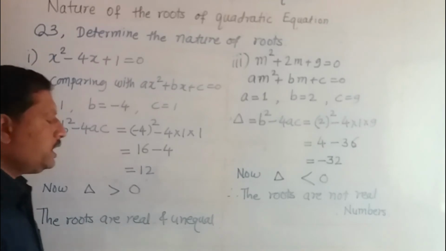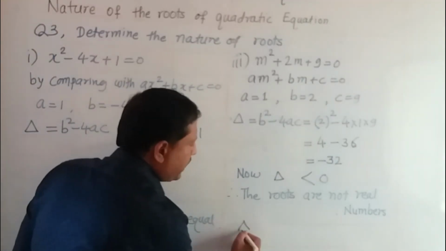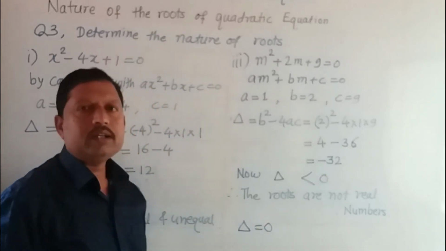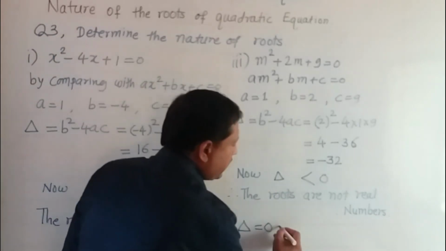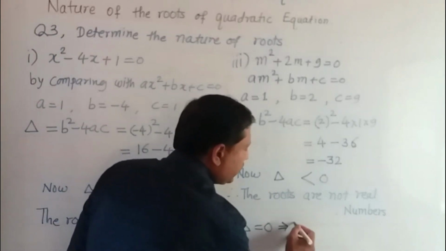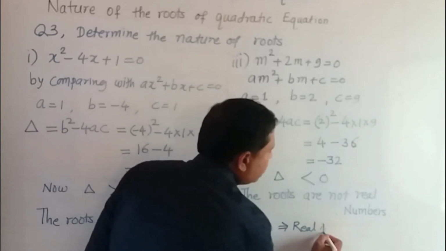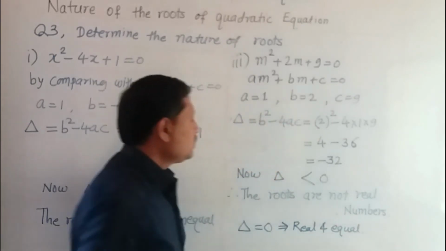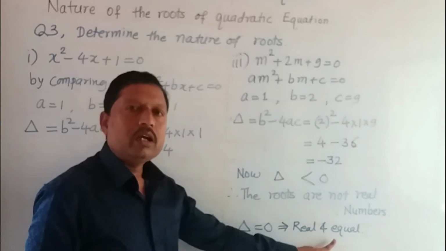Now the third condition is that when the value of delta is exactly 0, not less than 0 and not more than 0, then the roots are real numbers, and they are equal. When the value of delta is equal to 0, then the roots are real and equal.